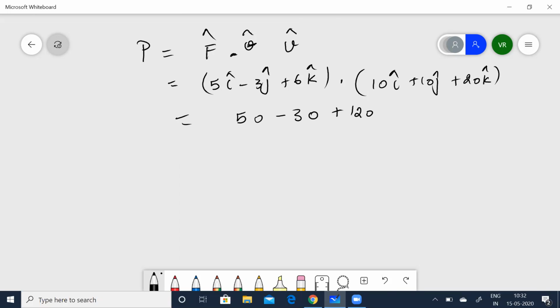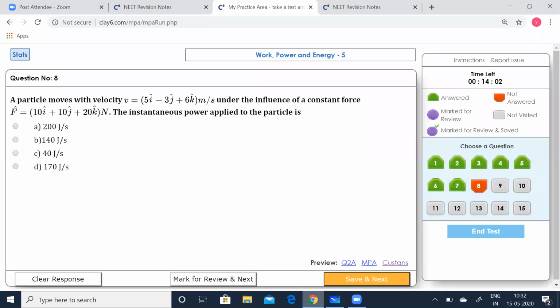Quickly calculate that. That gives you 140 joules per second. Let's see which option is correct. Yeah, B is correct. Click that.